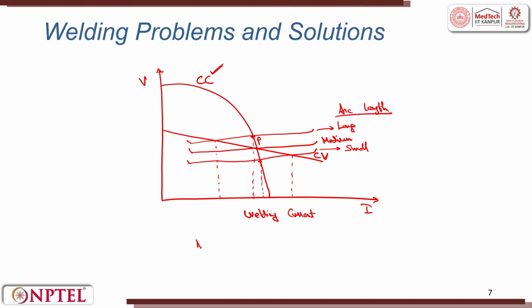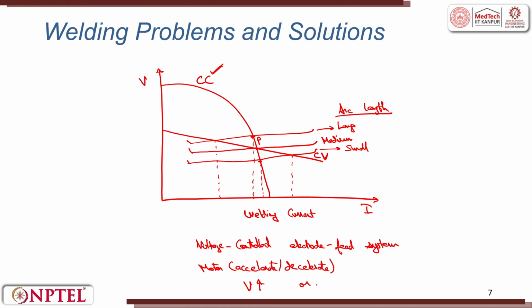So we apply here a voltage controlled electrode feed system, where the motor accelerates or decelerates depending upon the voltage rise or voltage fall.